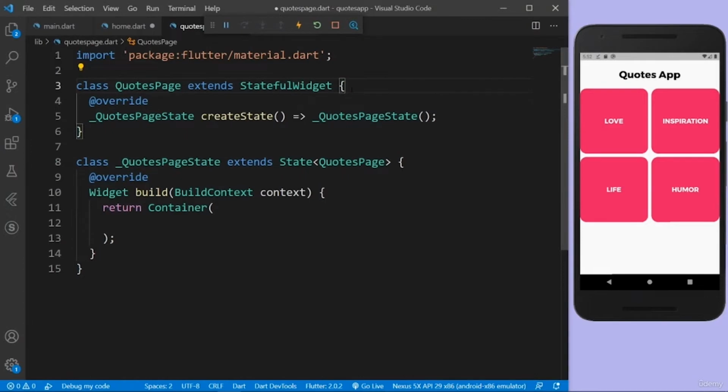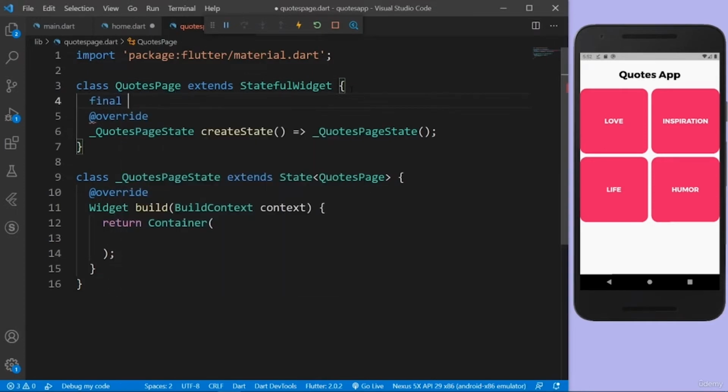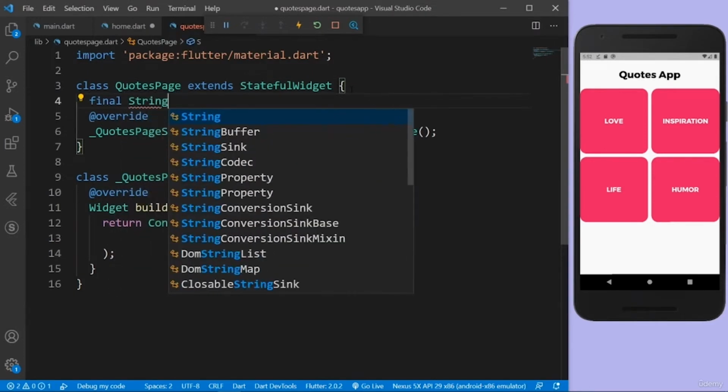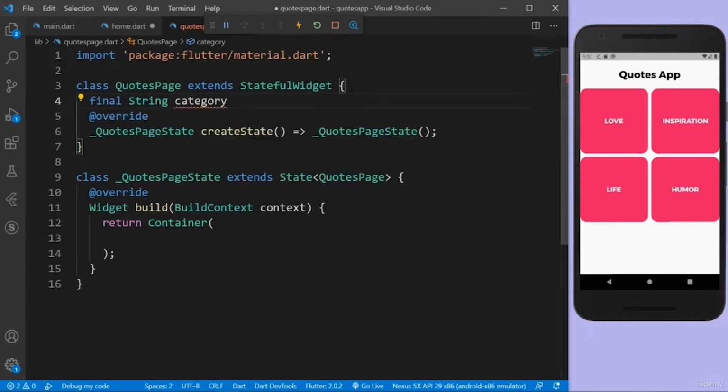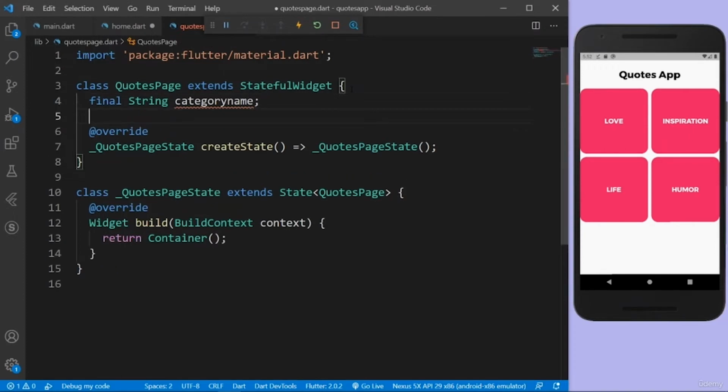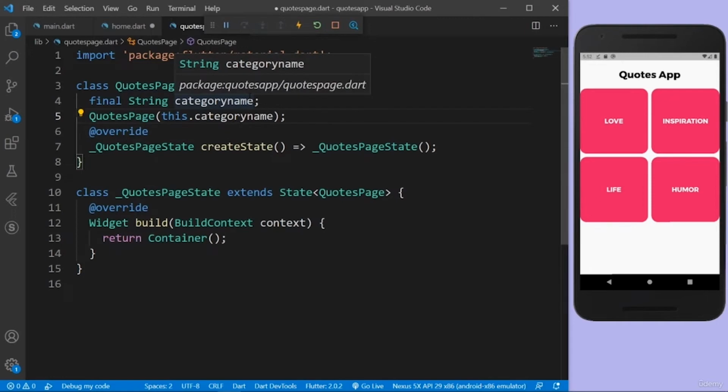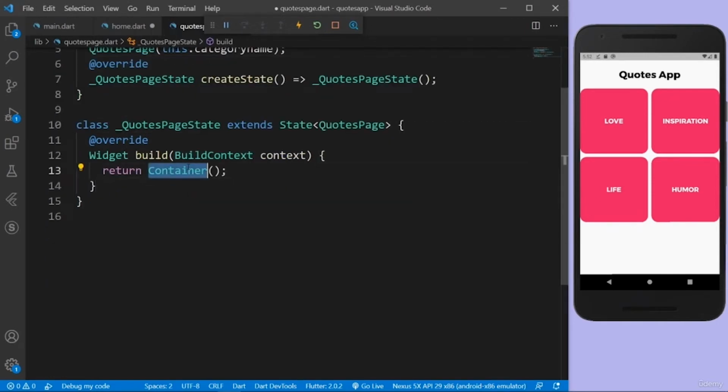Now the actual challenge is, how do we know which category we are? Like, how do we know on which category we clicked? That's why we're going to accept something here. So we're going to accept a parameter. So we have to pass in a parameter, just the quote, the category name. I'm going to just call it categoryName. And this is final, so we have to initialize it. So I'll say QuotesPage this.categoryName, and in this way, when we pass a category name, then we know actually on which category item we clicked. So we can work with that here.